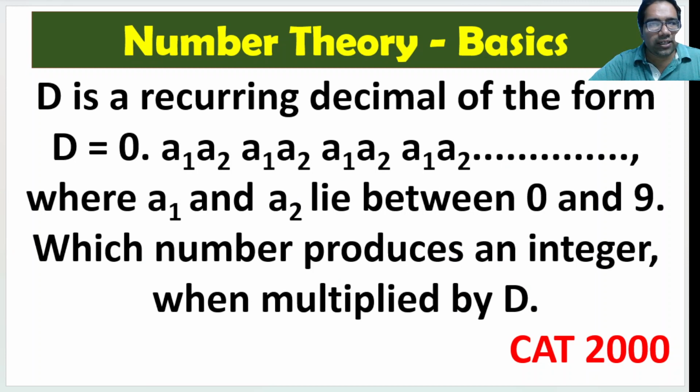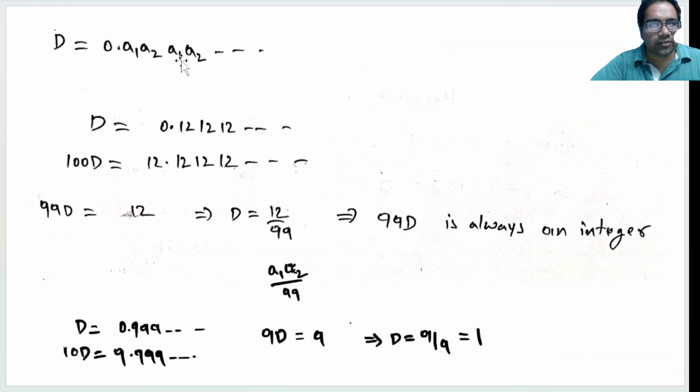So when D is like this, A1, A2, A1, A2, let's say for simplicity D is 0.12 repeating, 1, 2, 1, 2, 1, 2. Then what is 100D? 100D is 12.12 repeating, 1, 2, 1, 2. If you subtract the first equation from the second equation, you get 99D.